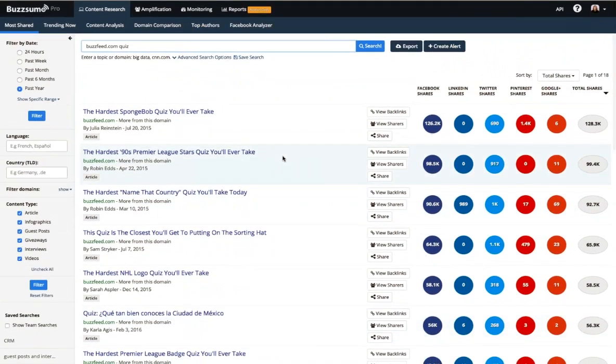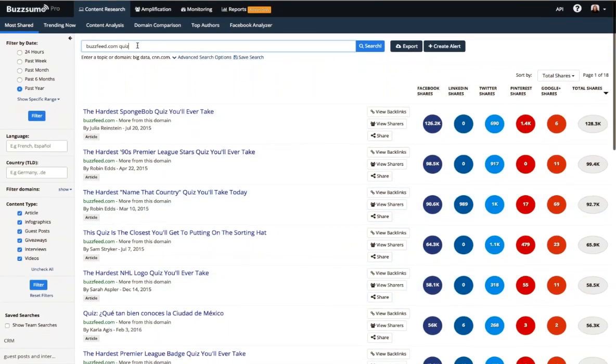The oldest one of those posts that I've seen in the top 40 was from October of 2014. But one of the newer ones here is from December of last year. So what that tells me is that BuzzFeed has identified this successful formula, and they've been able to use it over and over again to continue to generate high quality social shares.